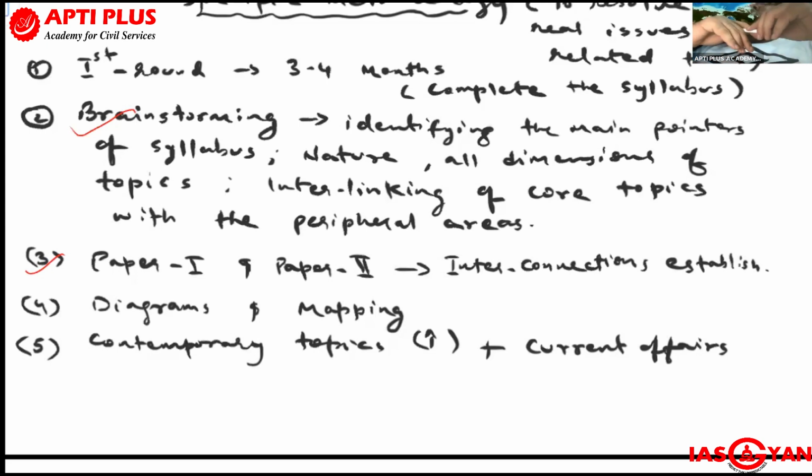Like if you go to paper 1, physical geography, plate tectonics are used in the Himalayas formation or the Deccan Trap formation, or climatology's concepts are used in the Thar desert formation or the climatic map of India, or climatic zones of India. Knowledge of environment and ecology is used in the vegetation map of India. The concept of soil is used in the soil map of India.